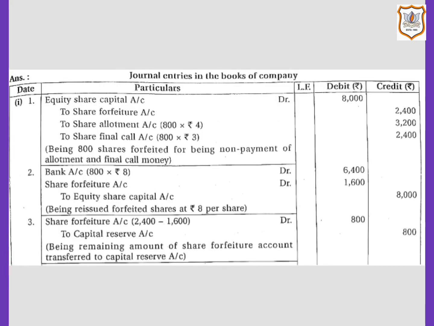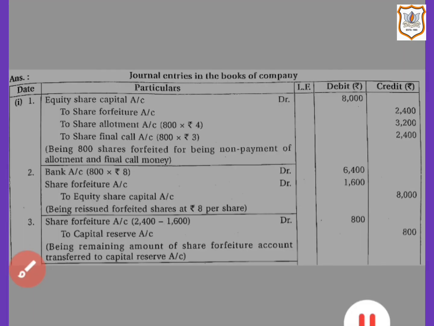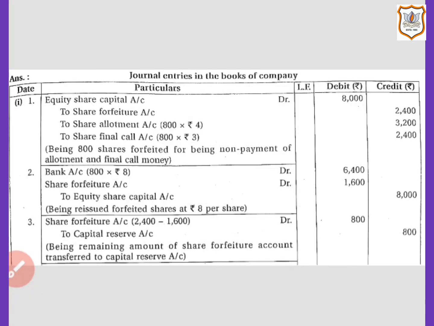One thing must be noted that share forfeiture is not a day-to-day business transaction of a company. So any surplus or profit on account of forfeiture of share is a capital profit. Therefore, the amount of forfeited shares is transferred to capital reserve account. Now let us see the second situation.